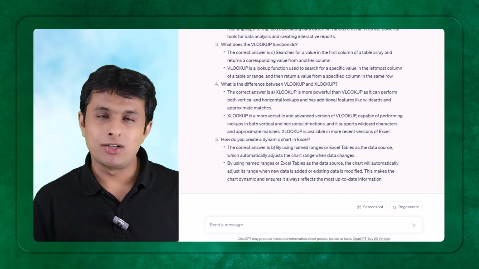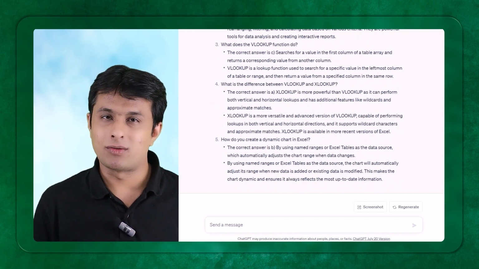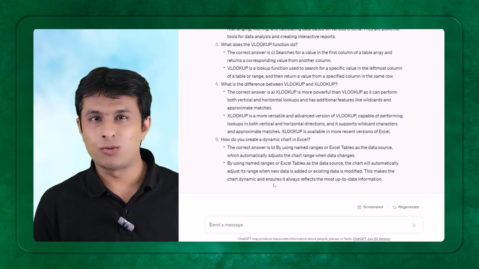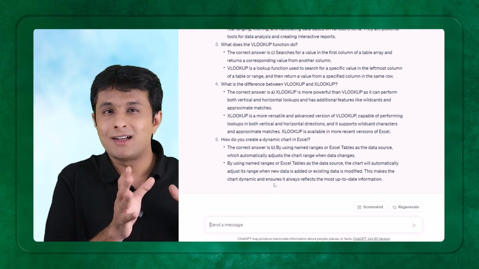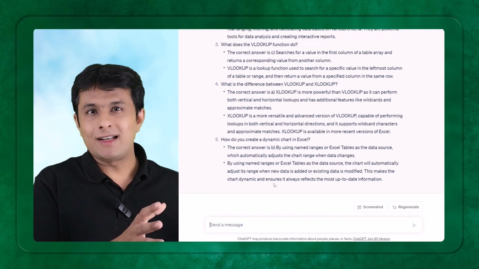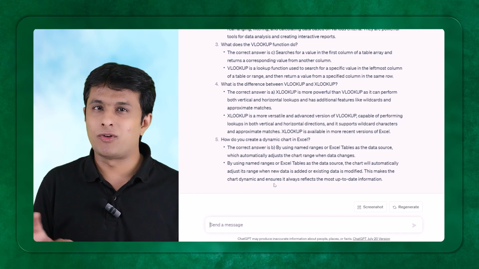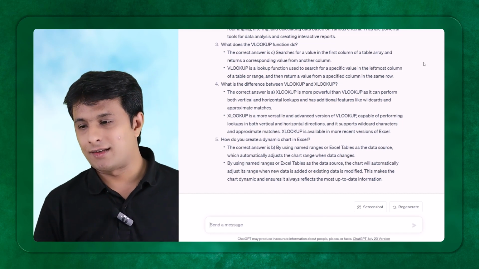So as a teacher, I think this tool can help you out. I've just asked for 5 questions. You can ask it to create 50 or 100 questions. You can ask it to create different sets of questions: Set A for A users, Set B for B users, C and D for different users. And accordingly, you can get the answers.